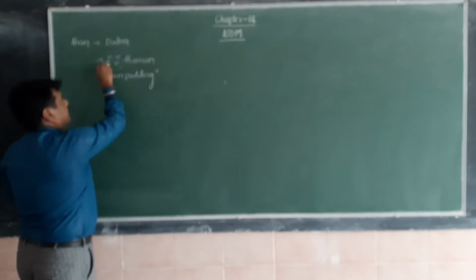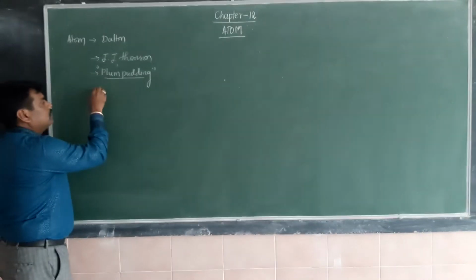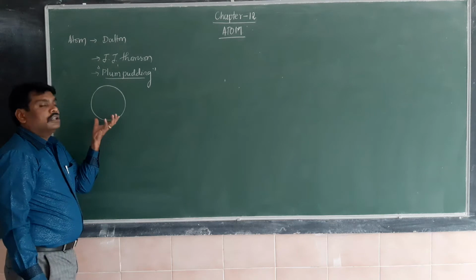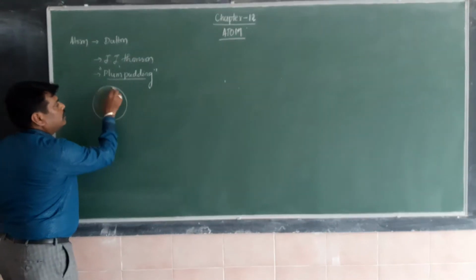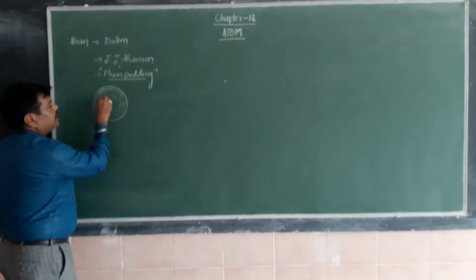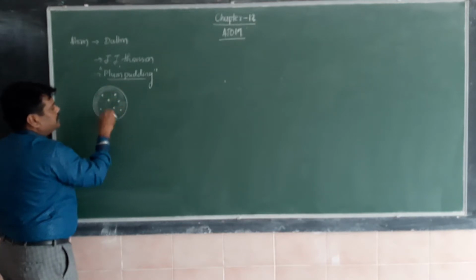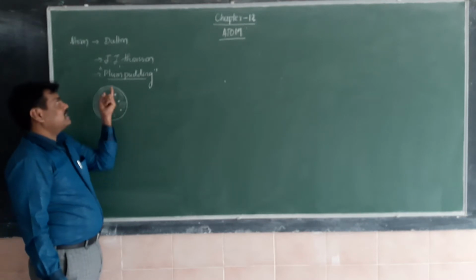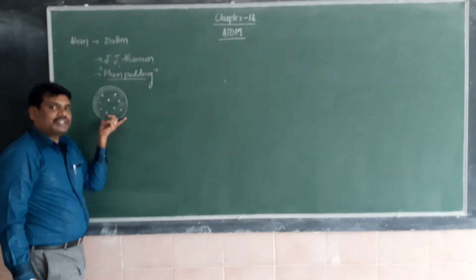The name of the model is the plum pudding model, because according to the J.J. Thomson atomic model, the positive charge is uniformly distributed throughout the sphere of the atom, and the electrons are embedded just like seeds of a watermelon. It is exactly similar to a watermelon, a fruit-like structure.